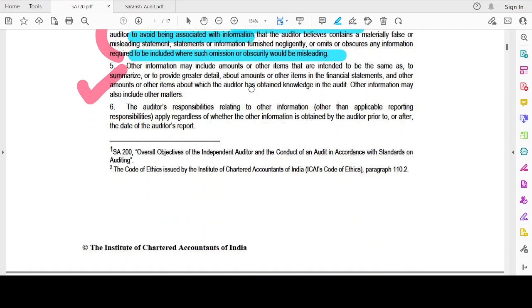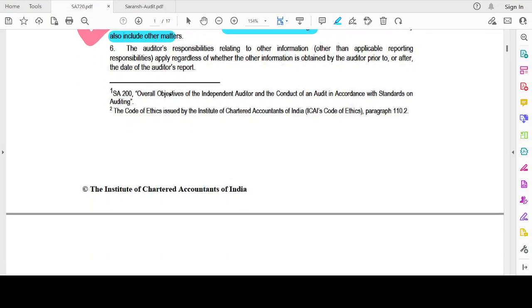Other information may include amounts or other items that are intended to be the same as, to summarize, or to provide greater detail about the amounts or other items in the financial statements, and other amounts or other items about which the auditor has obtained knowledge in the audit. Other information may include other matters.